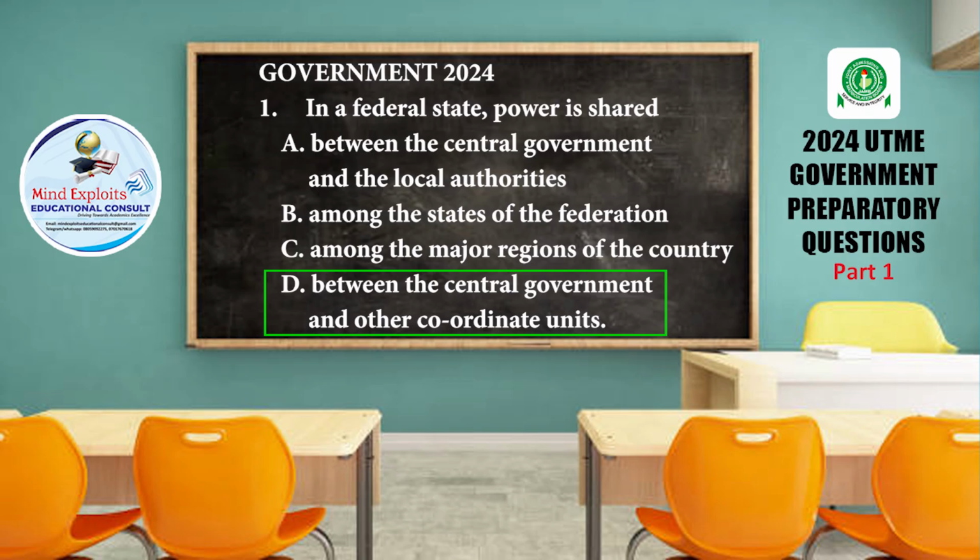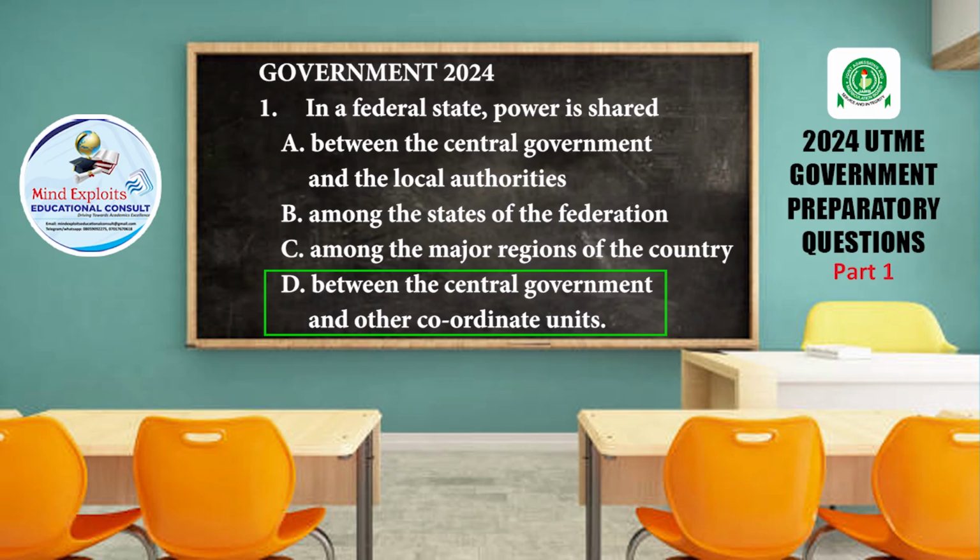So in a federal state, there are 3 tiers of government: the federal, the state, and the local government. What happens is that power is shared almost evenly among these 3 tiers of government. The other 2 tiers of government are what they refer to as the coordinate units.